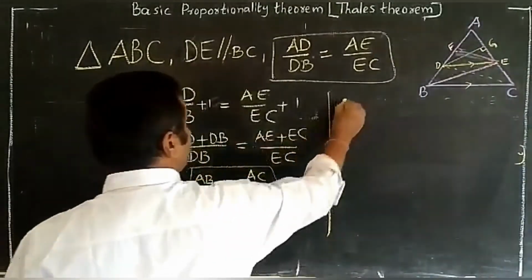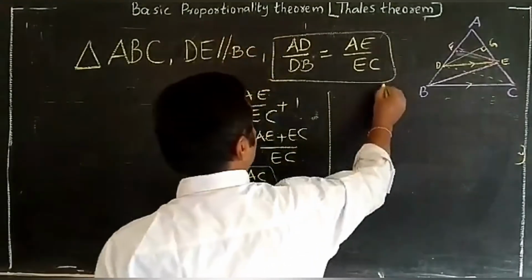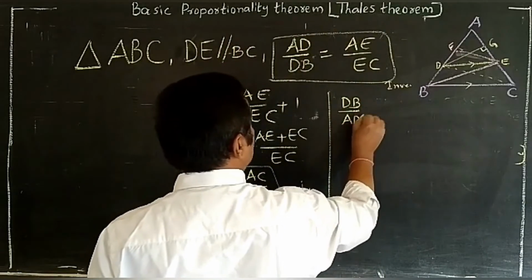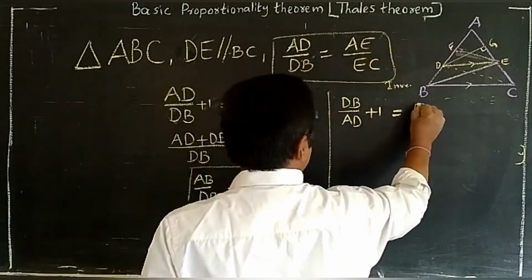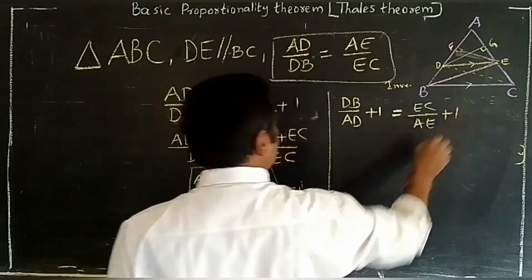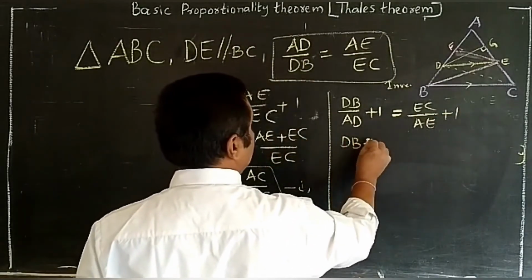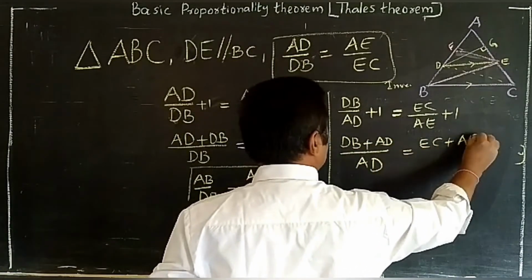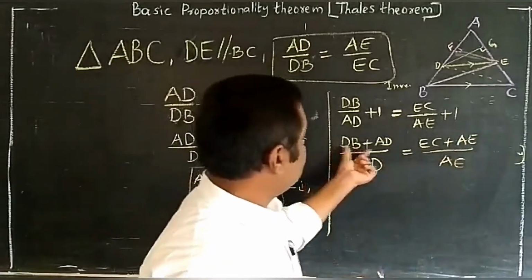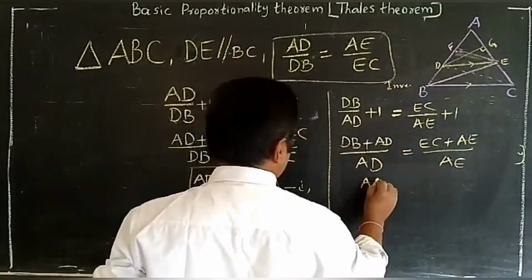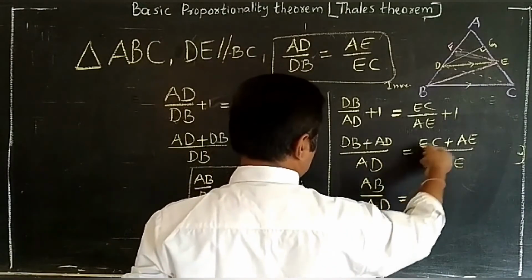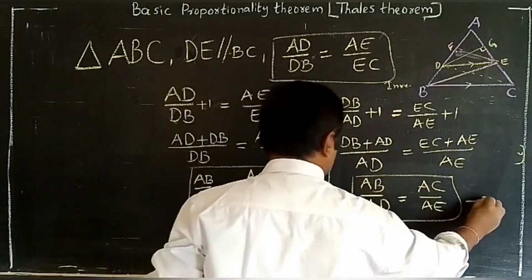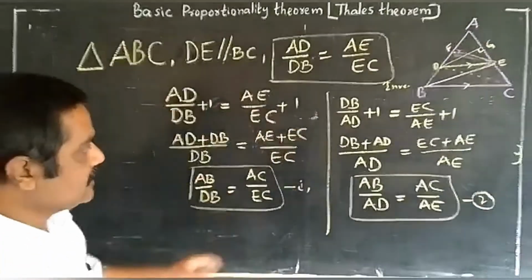And the second auxiliary formula: this answer I have to invert. Make them inverted, reverse. Make them DB by AD plus 1. The same way that also, EC by AE plus 1. So we get DB part plus AD part by AD. The same way EC plus AE by AE. If I add these two parts, we get AB by AD equal to AC by AE. This is the second auxiliary formula. So you remember these auxiliary formulas.